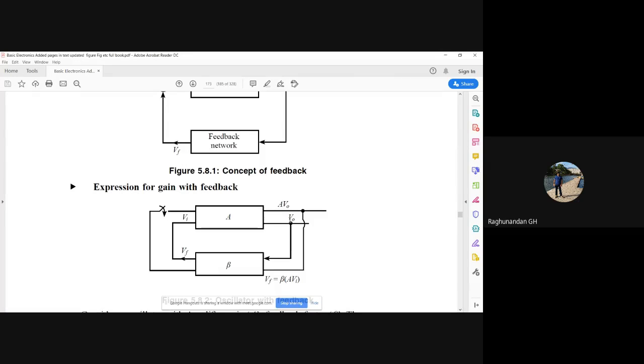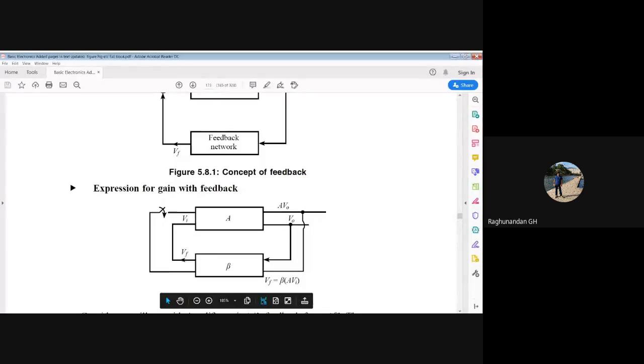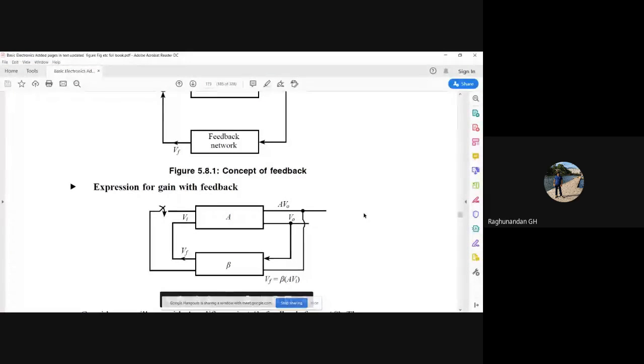Actually, since it is not taking any input supply, it is just taking plus VCC and minus VE. When this plus VCC and minus VE is given to the transistor, some kind of noise will be generated inside the transistor.